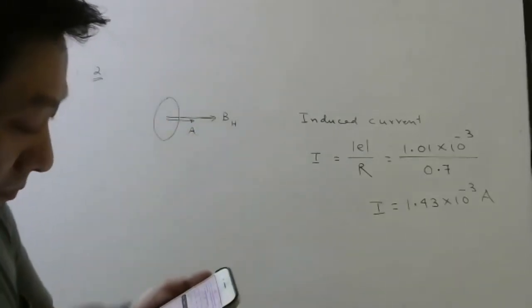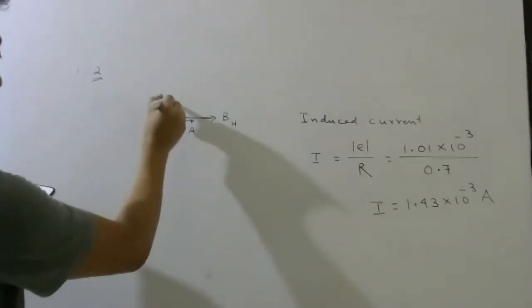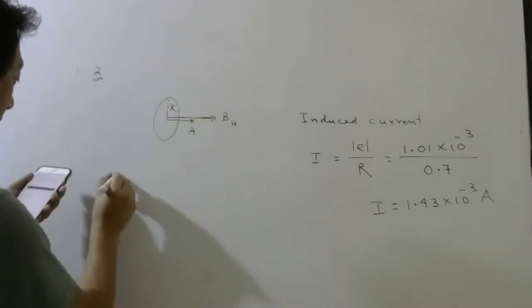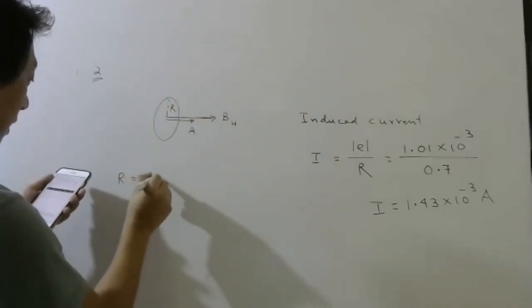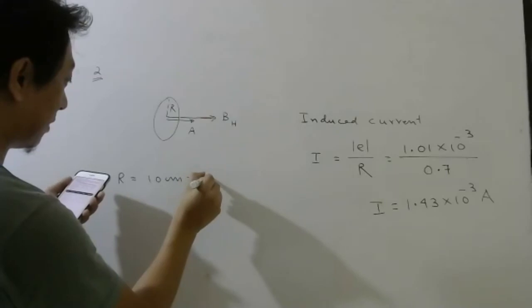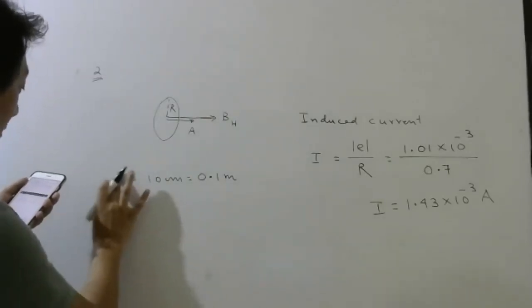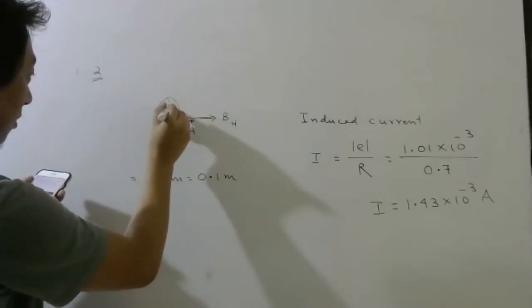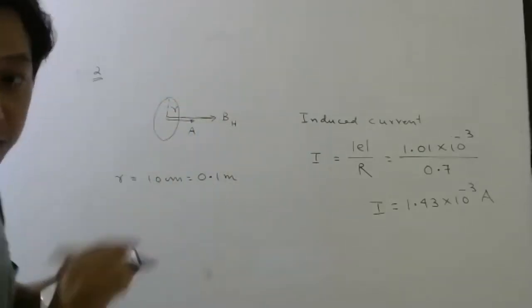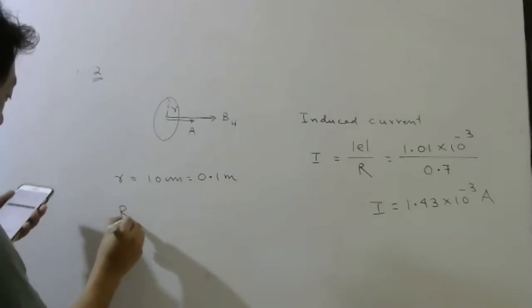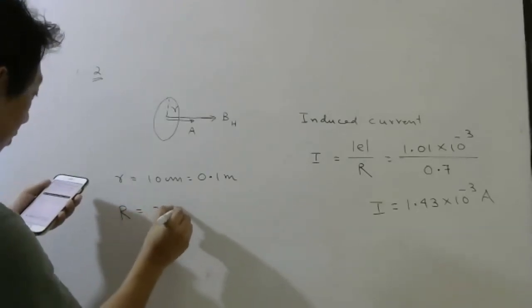Okay, students. So what is the radius of this? Let us say R. Radius is given 10 centimeter, which you can write 0.1 meter. Let us write smaller, because resistance also is given. So resistance is given 2 ohm.